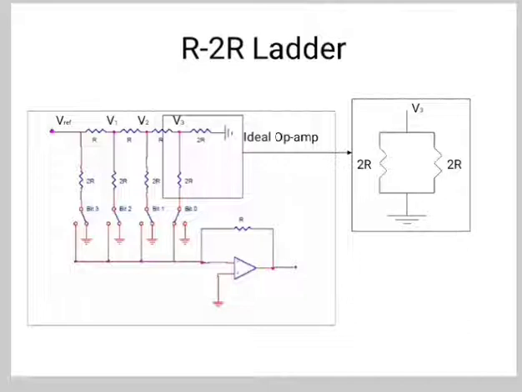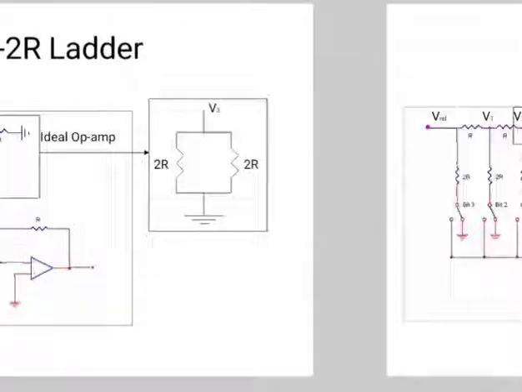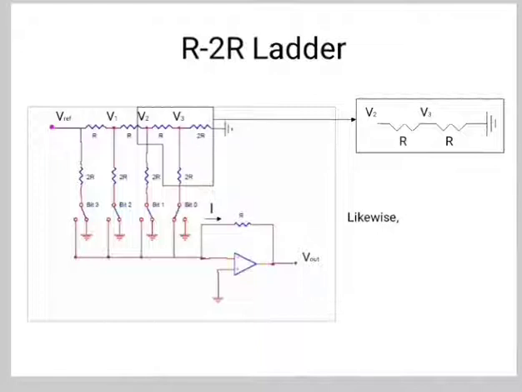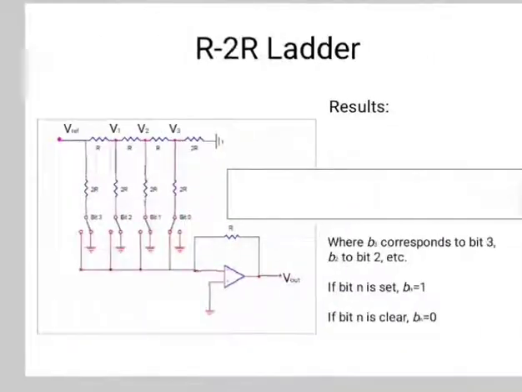So in this diagram, the R equivalent is 2R into 2R by 2R plus 2R. So the R equivalent value is equal to R. Next, in this diagram, V3, that is the voltage at V3, is R by R plus R into V2. So it is equal to 1 by 2 V2. Similarly, we can calculate V2 as 1 by 2 V1. V1 is 1 by 2 V reference and V out is minus I into R.